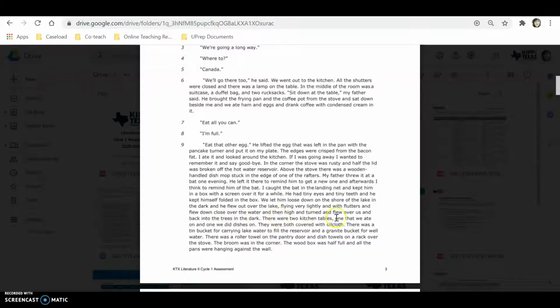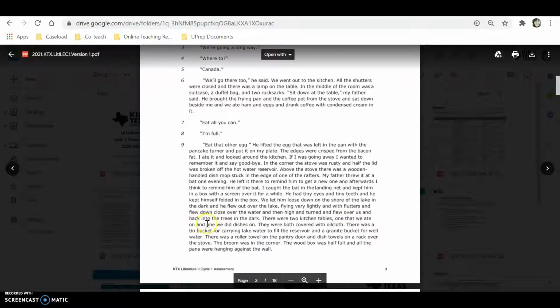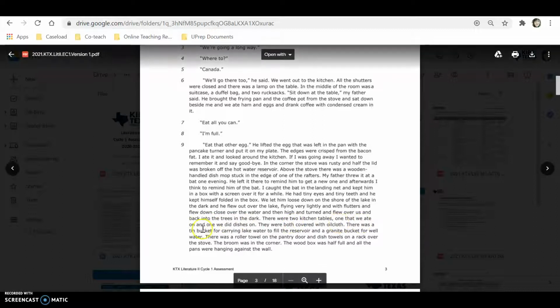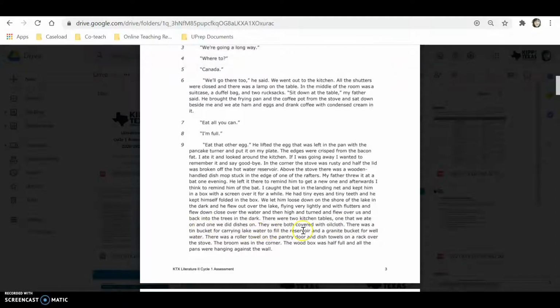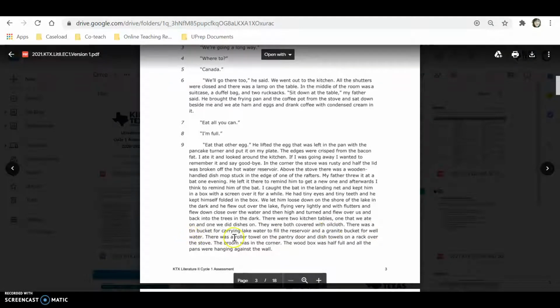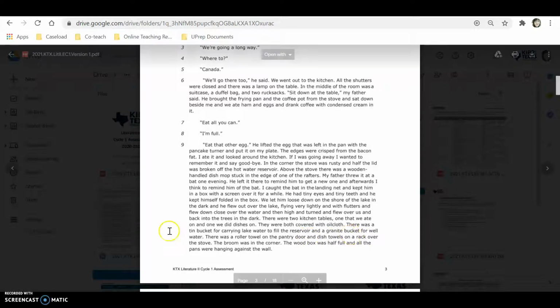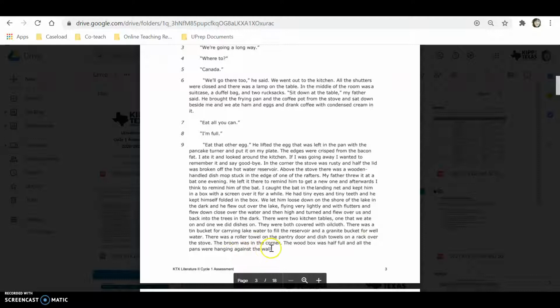There were two kitchen tables, one that we ate on and one we did dishes on. They were both covered with oilcloth. There was a tin bucket for carrying lake water to fill the reservoir, and a granite bucket for well water. There was a roller towel on the pantry door, and dish towels on a rack over the stove. The broom was in the corner. The wood box was half full, and all the pans were hanging against the wall.